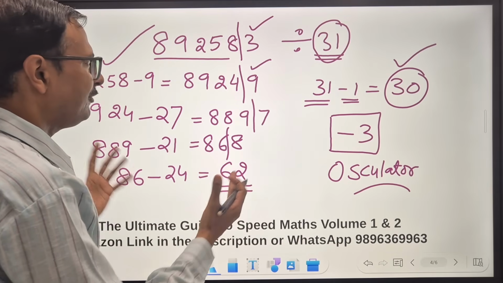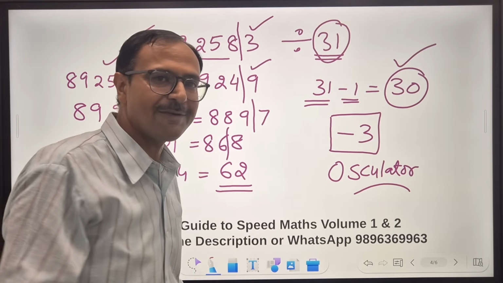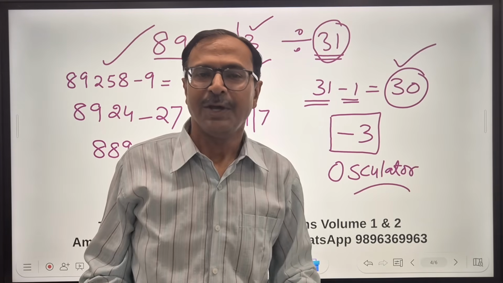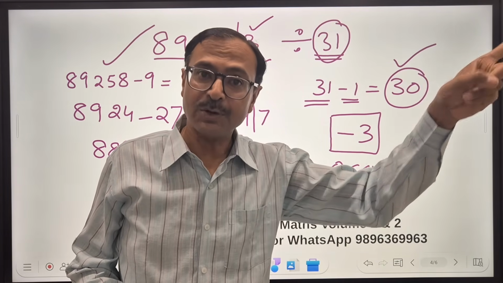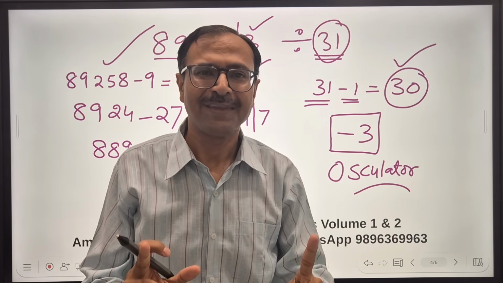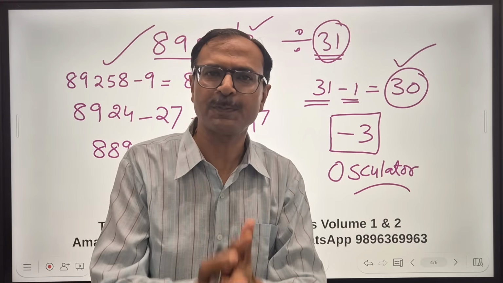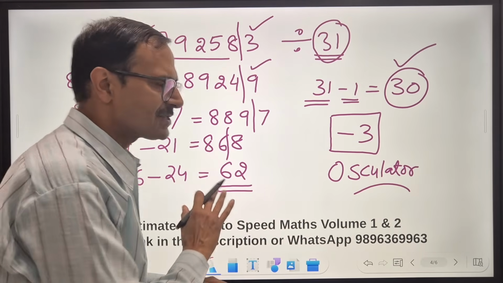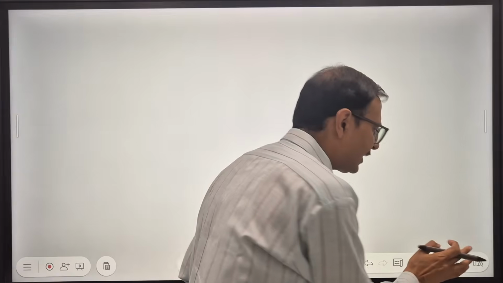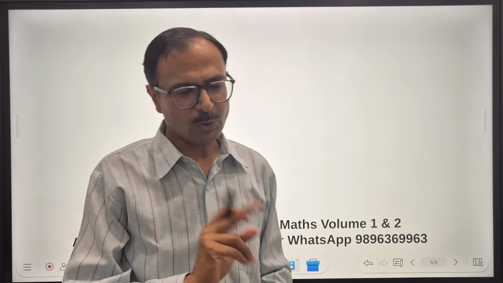See how wonderfully we can find the divisibility rule of 31. And if you are a little smarter, you will find one more extra rule for 31 as well. But I want you to explore and let me know whether this method is working or not. Now I'll tell you some more very important things about divisibility rule.